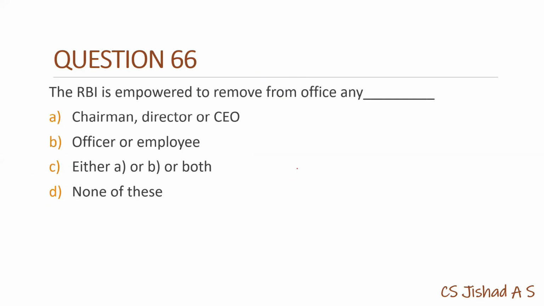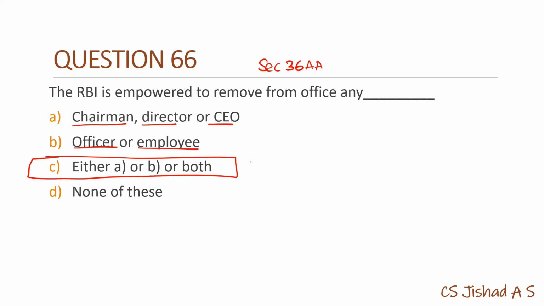Question 66. RBI is empowered to remove from office. So this is section 36AA of the Banking Regulation Act. Under 36AA, RBI can remove chairperson, director, CEO, officer or employee. So we have the answer as either A or B or both.